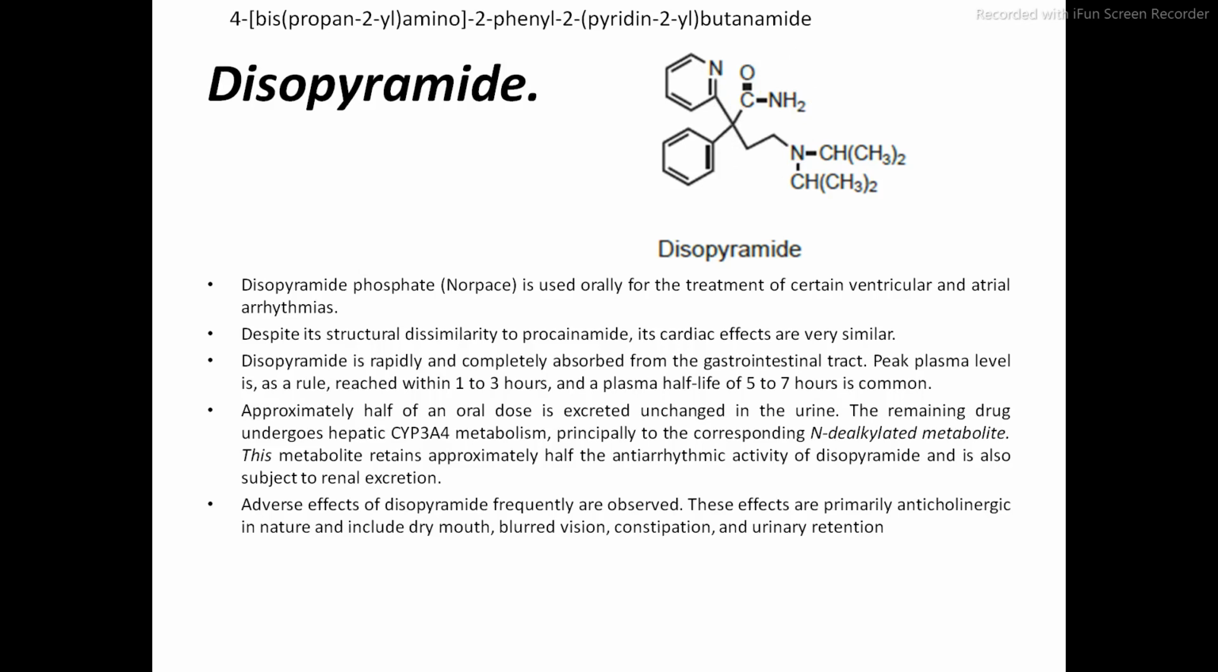So disopyramide is used orally for the treatment of certain ventricular and atrial arrhythmias. Okay, ventricular and the atrial arrhythmias. Now, what is the meaning of ventricular arrhythmia? Ventricular arrhythmia means what?